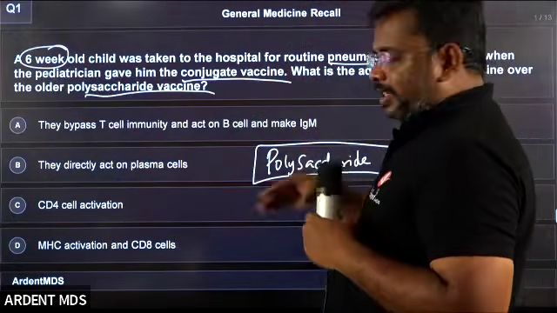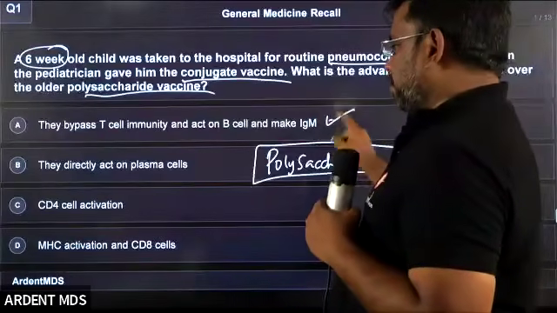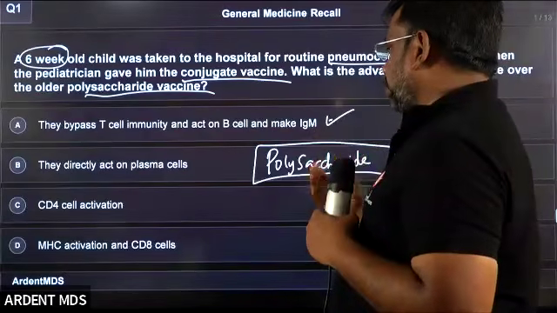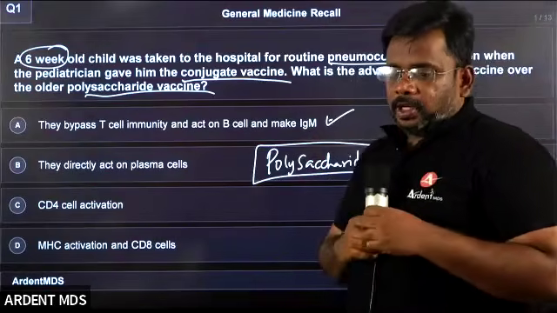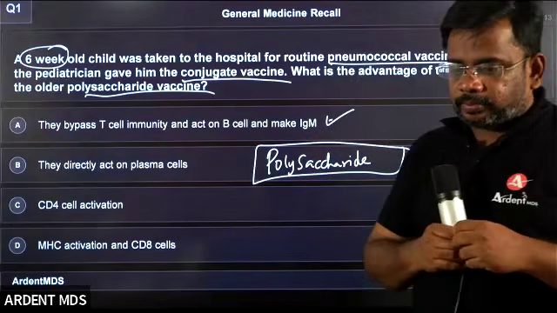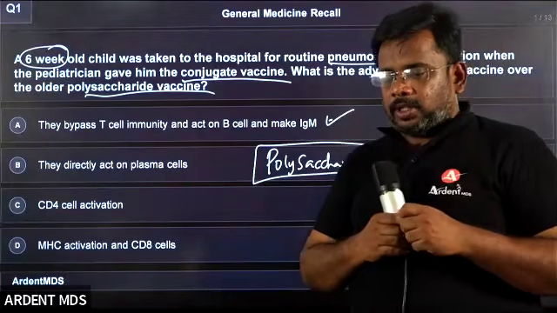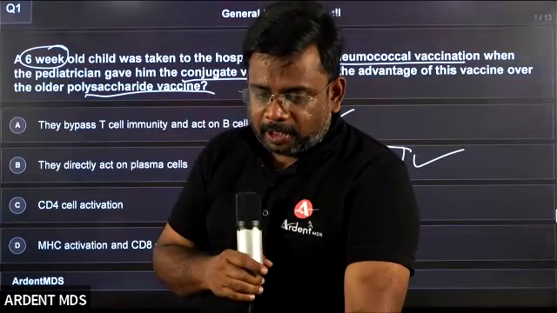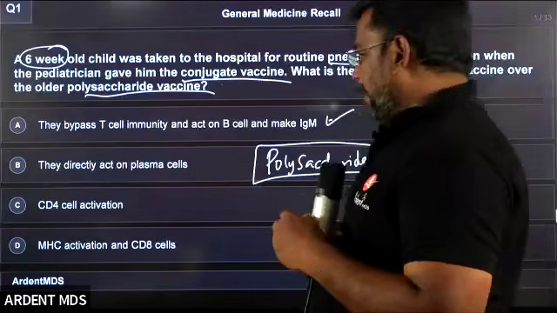I will tell the answer first, then I will explain the question. The answer is: they bypass the T cell immunity and act on the B cell and make IgA. The polysaccharide vaccine usually depends upon T cell activation.